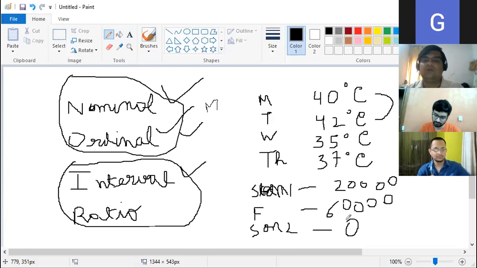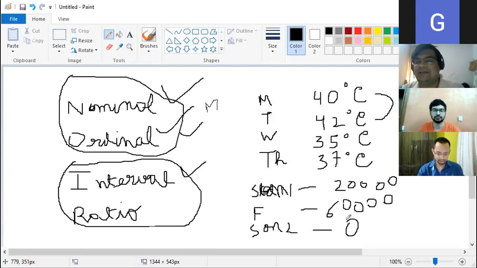That means no income. He's studying now, he's not earning money yet. Student son 1 is a little older, income is 20,000 and father is earning 60,000, right? So 4 types of data, 4 scales of measurement, very important: nominal, ordinal, interval, ratio, right?